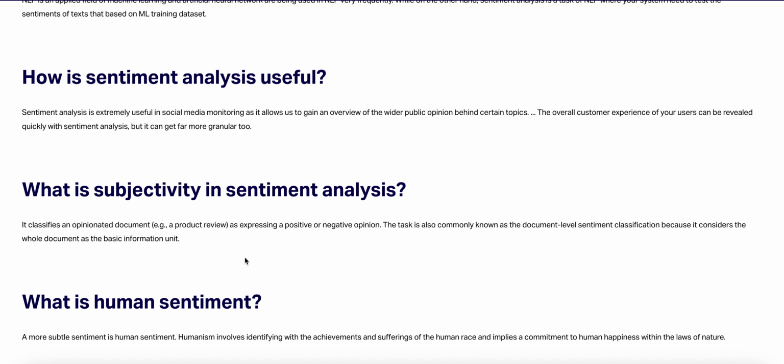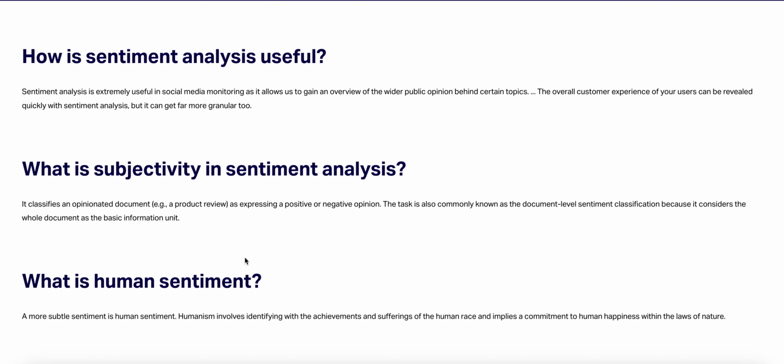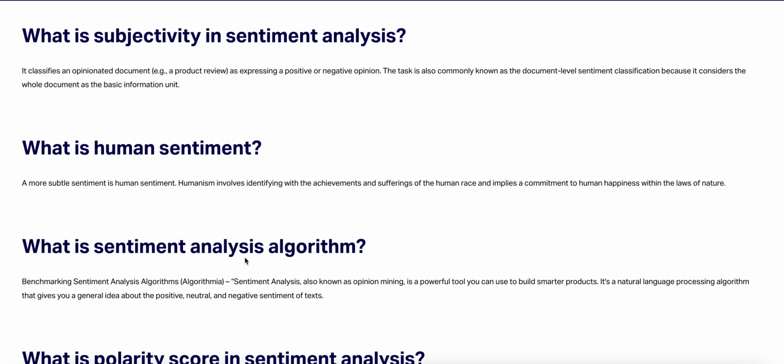What is the document level in sentiment analysis? It classifies an opinion document, such as a product review, as expressing a positive or negative opinion. The task is also commonly known as document level sentiment classification because it considers the whole document as the basic information unit.